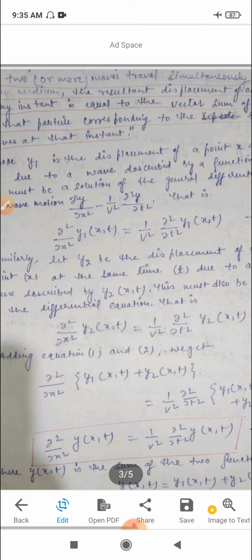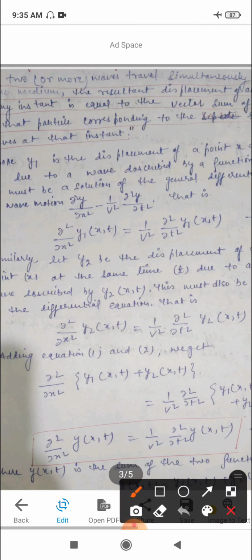It must be a solution of the general differential equation of wave motion, ∂²y/∂x² = (1/v²) ∂²y/∂t², that is ∂²/∂x² y1(x,t) is equal to (1/v²) ∂²/∂t² y1(x,t). Similarly, let y2 be the displacement of the same point x at the same time t due to another wave described by y2(x,t).